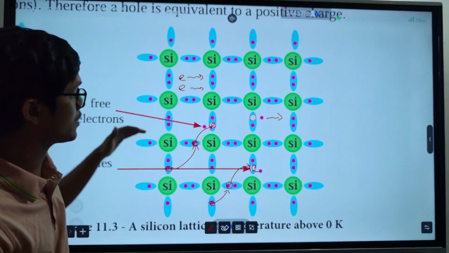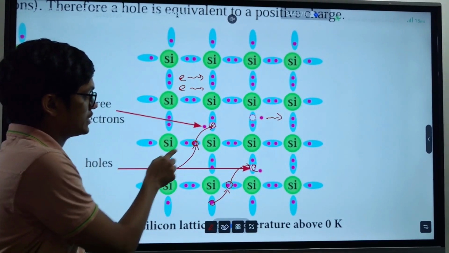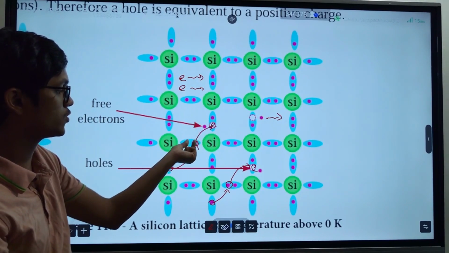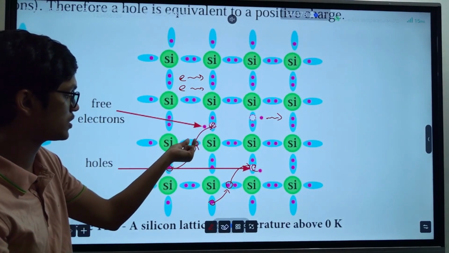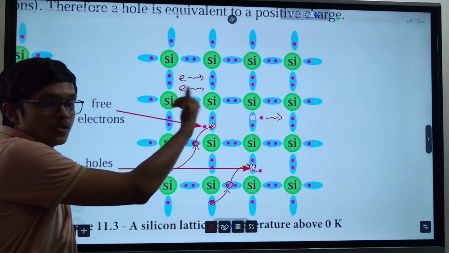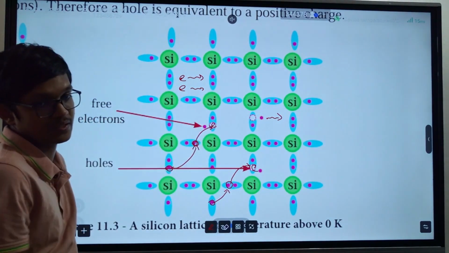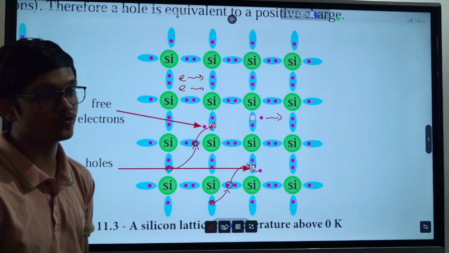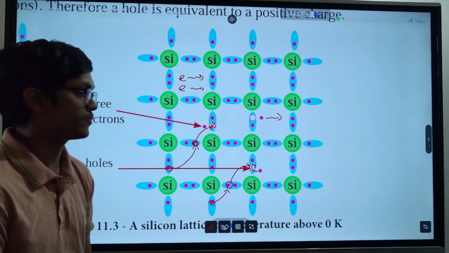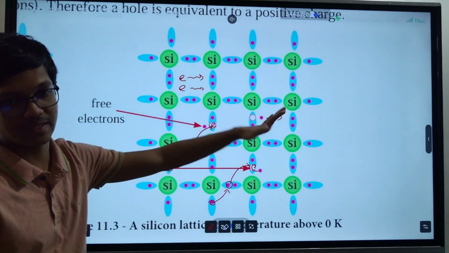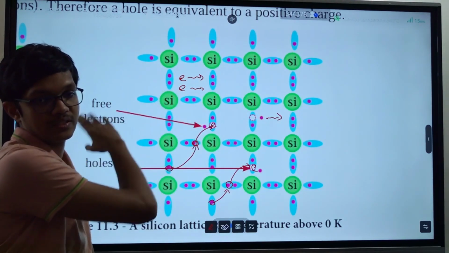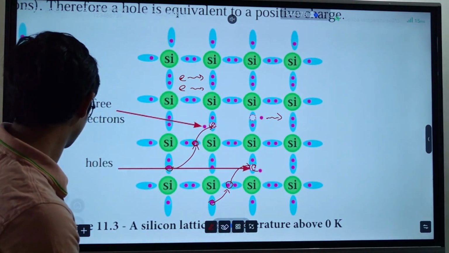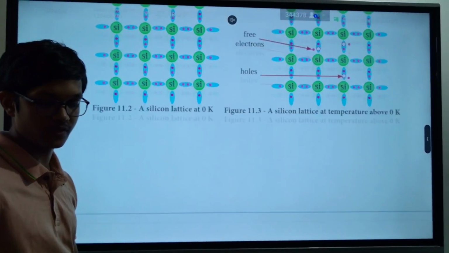So electrons are moving in this direction, holes are moving in this direction. When an electron jumps from here to here, the hole comes from here to here. Likewise, holes move in this direction and electrons move in this direction. So a semiconductor has two methods of transporting electricity: sending electrons in this direction and sending holes in this direction. Clear? That is the basic idea of a semiconductor.